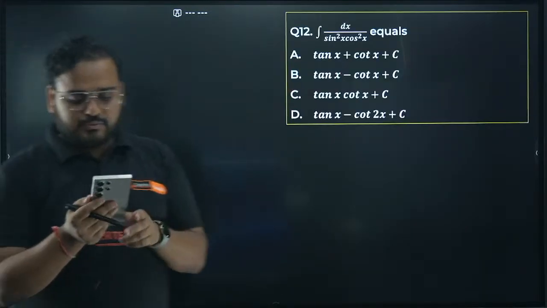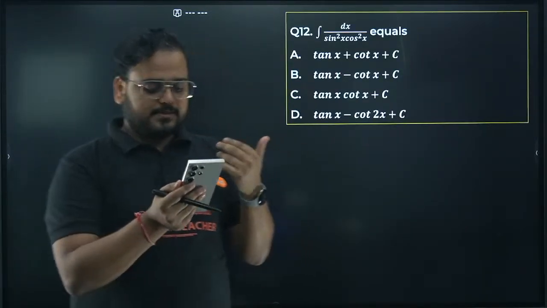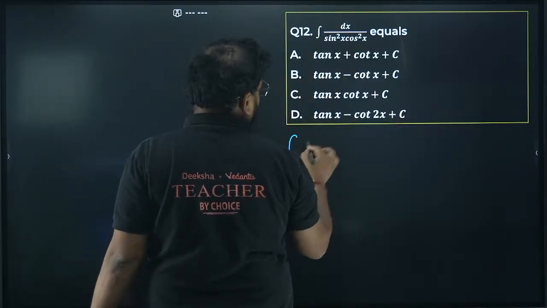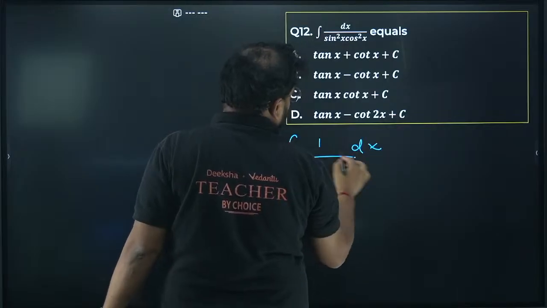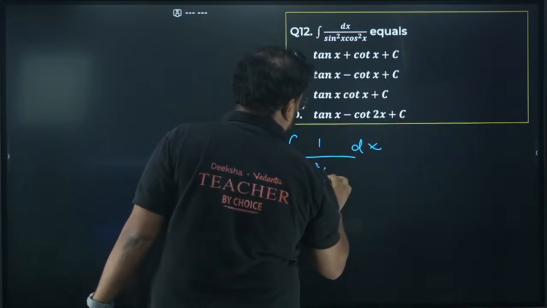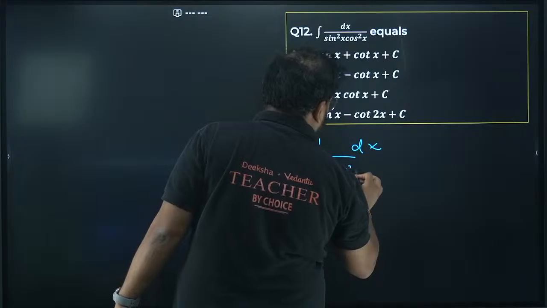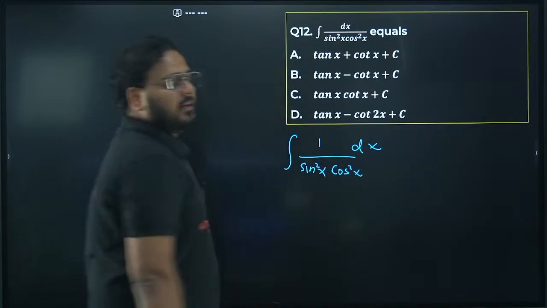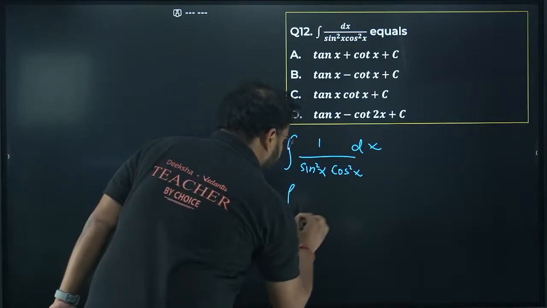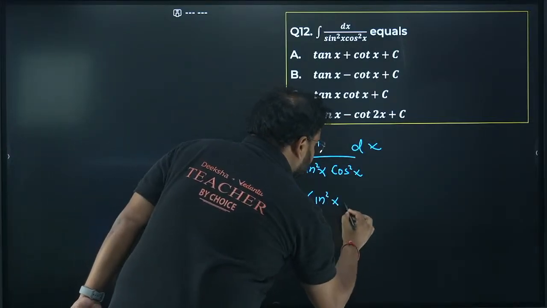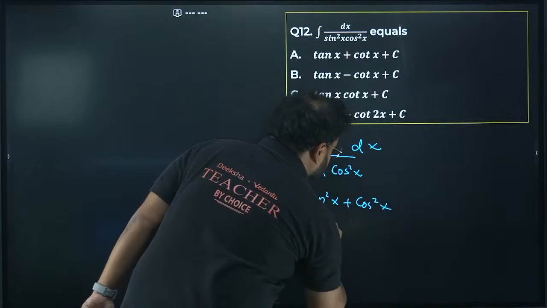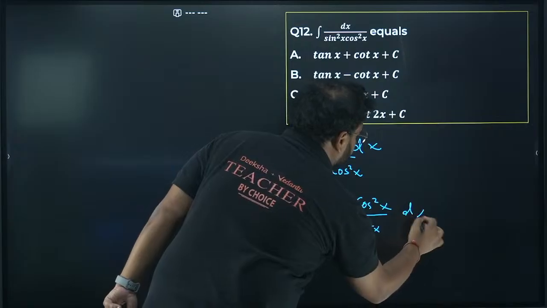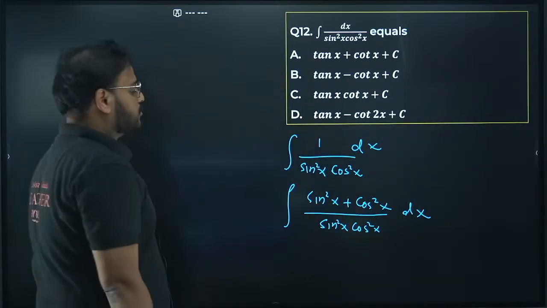Okay. Integrals first question, who's solving? Come on, guys. Integrals first question. So we have integration of 1 upon sine square x cos square x. Right, like this, you'll get this easier. I hope if you can get from here, I'm very happy. If not, I'll write one more step. Sine square x plus cos square x divided by sine square x cos square x dx.